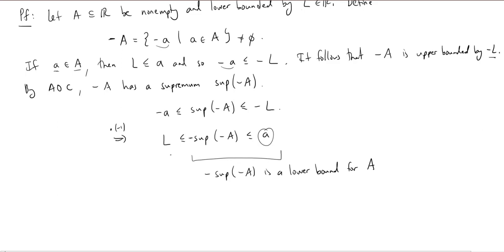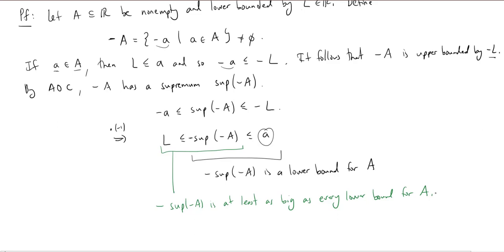On the other hand, I have that this negative of the supremum of negative A is greater than or equal to this lower bound L, but this lower bound L could have been any lower bound. So in fact, the negative of the supremum of negative A is at least as big as every lower bound for A. Well, that's what it means to be an infimum. You are a lower bound and you're at least as big as all the other lower bounds.